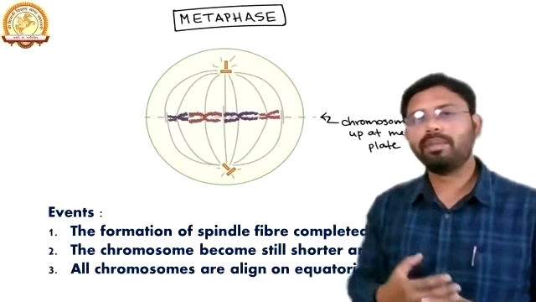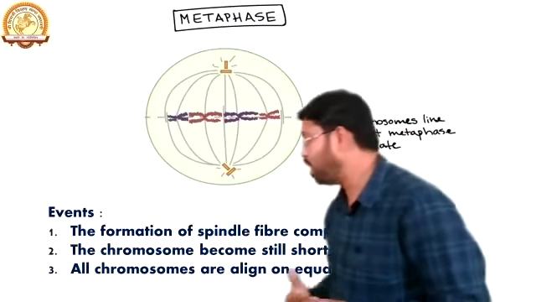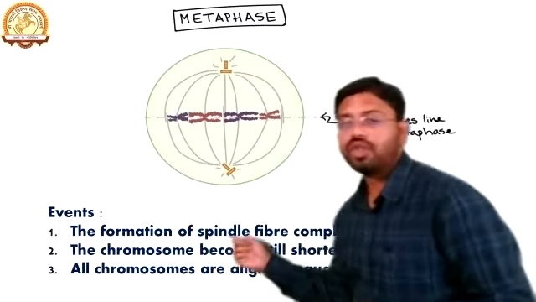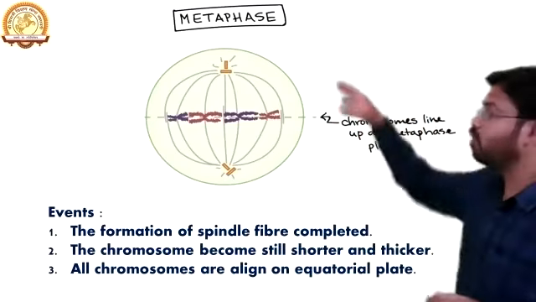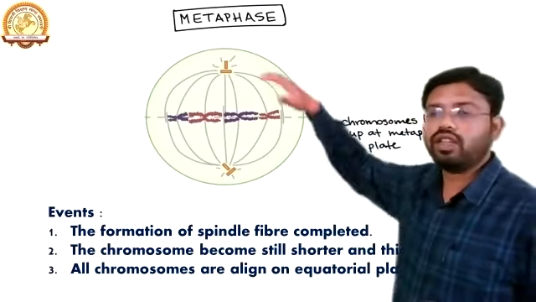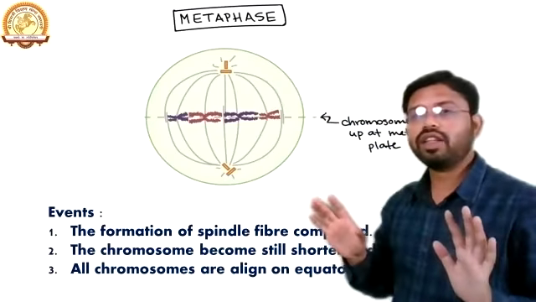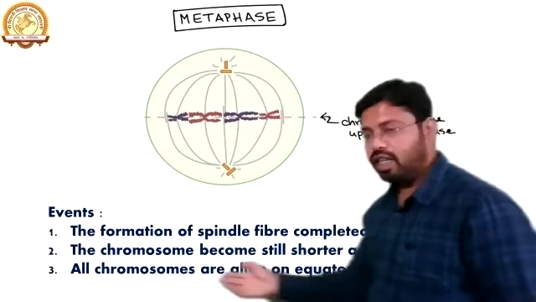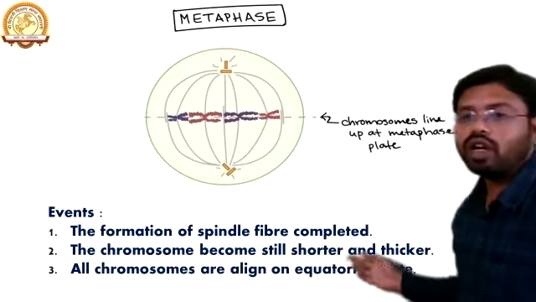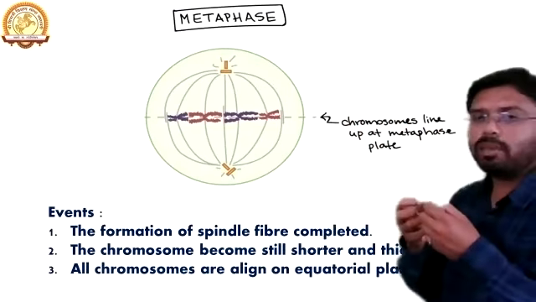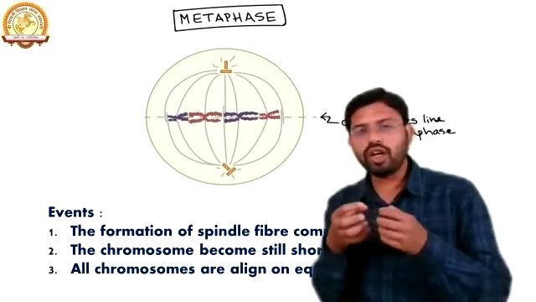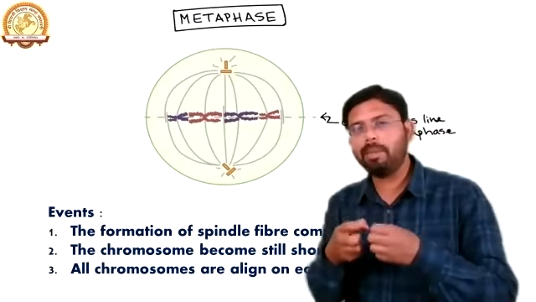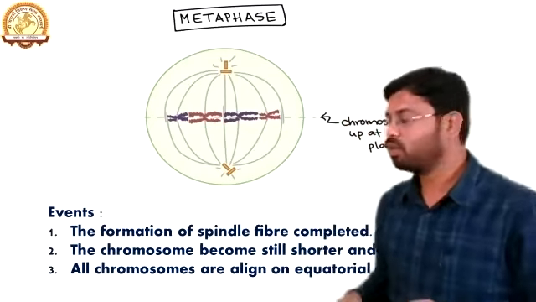So again, three events happen in this metaphase. The first one is that the formation of the spindle fiber is completed. The spindle fibers have been completed totally; there is no further development in the spindle fiber. They have been completely formed. Second, the chromosomes become still shorter and thicker, meaning more condensation happens in the chromosomes.